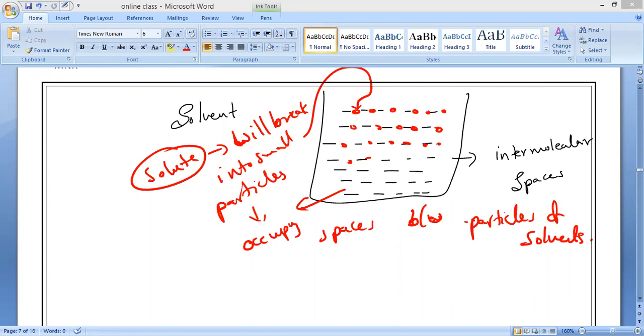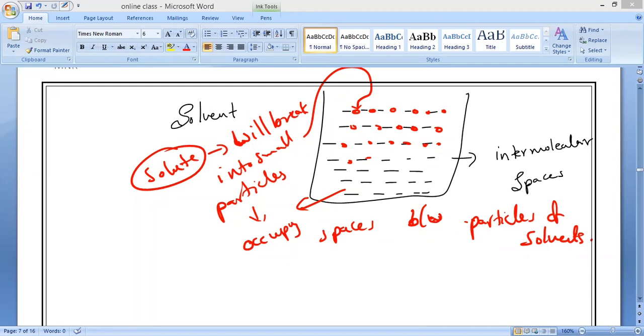Okay. As the particles are extremely small and very transparent, their size is not sufficient to scatter the light. That is why we can say the sugar solution does not scatter a beam of light passing through it and render its path visible. What do you mean by render? The path of light is not visible in the solution. Visible. That is what we call render.